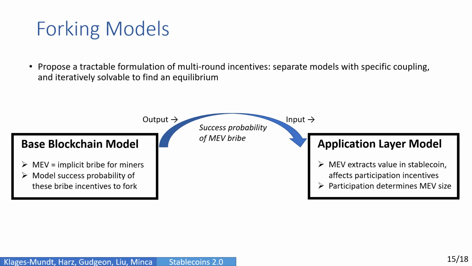So an output of the base blockchain model is the success probability of an MEV bribe, which is the input to the application layer model. And an output of the application layer model is the level of MEV opportunities, which is the input to the base blockchain model.